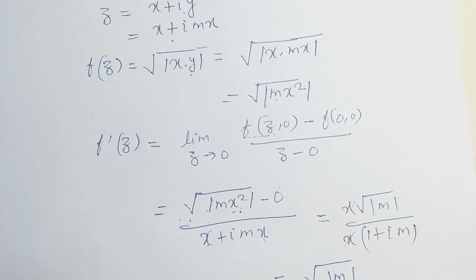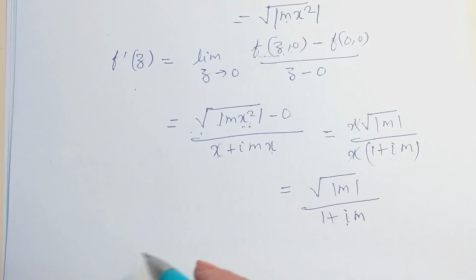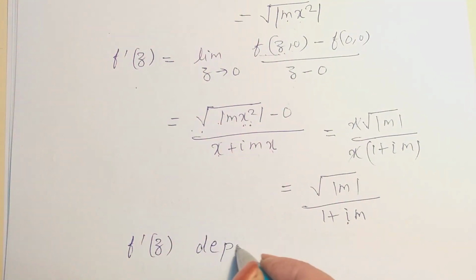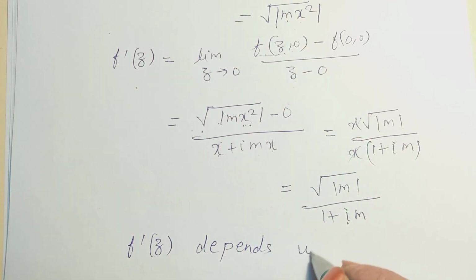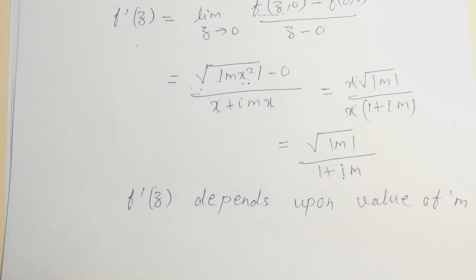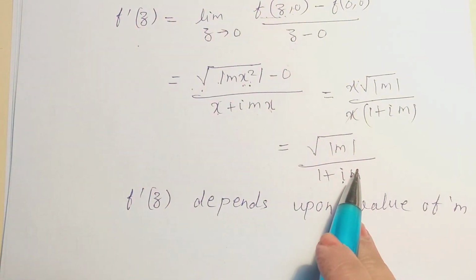Now we see that the value of this f′(z) depends upon this m. So we can say that f′(z) depends upon the value of m, where m is an arbitrary constant, right?